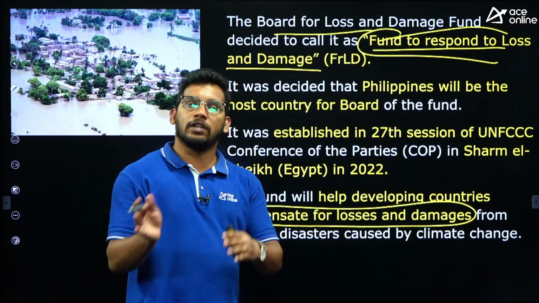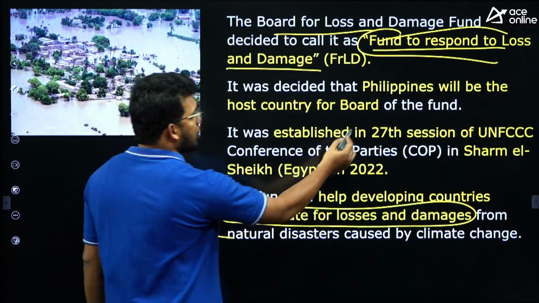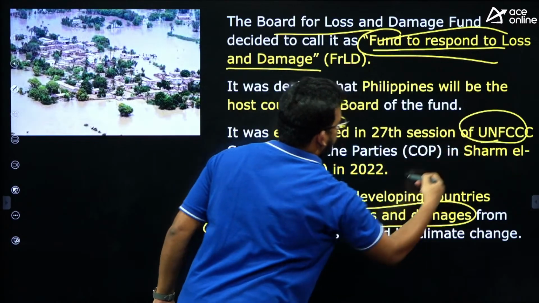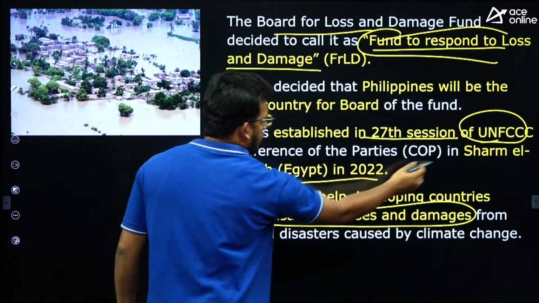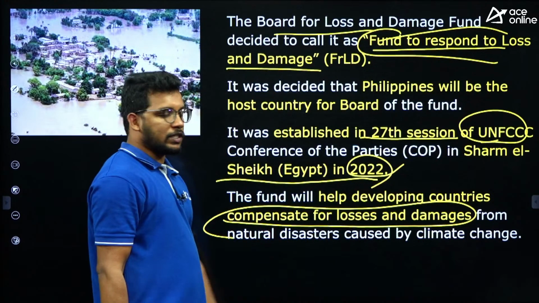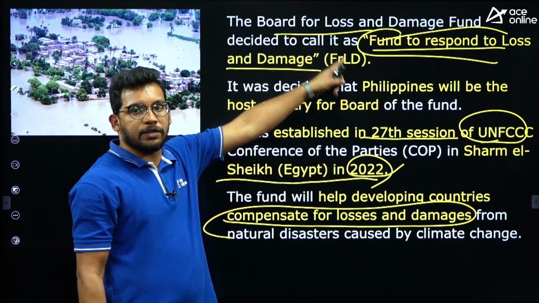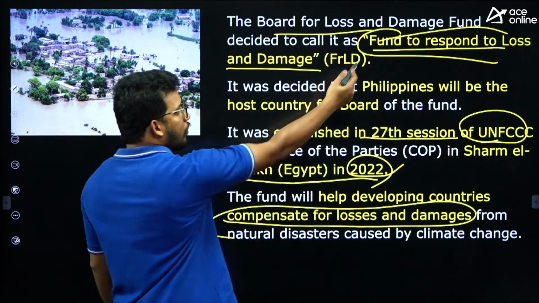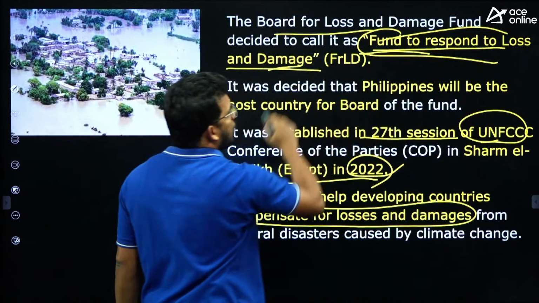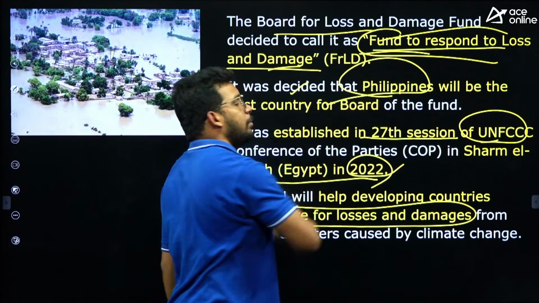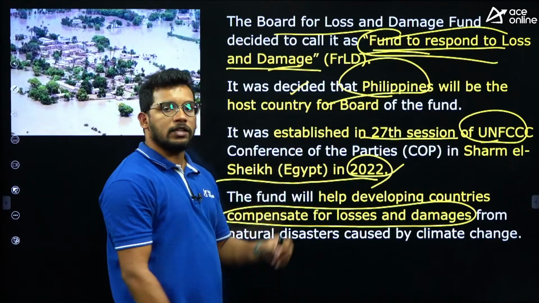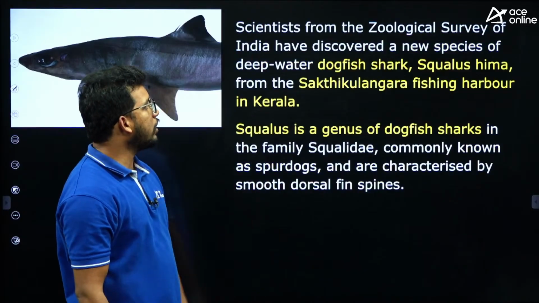For that purpose, the countries together under the UNFCCC, in the 27th session, COP27 in Sharm el-Sheikh, Egypt, in 2022, adopted this loss and damage fund. Now it was renamed as the Fund to Respond to Loss and Damage. And it is decided that the Philippines will be heading this board. This is an important fact.